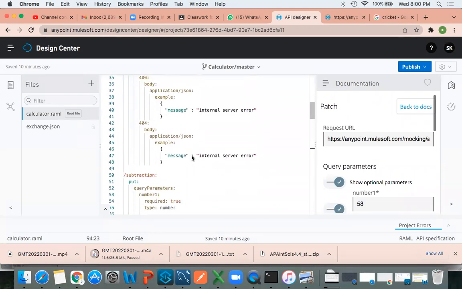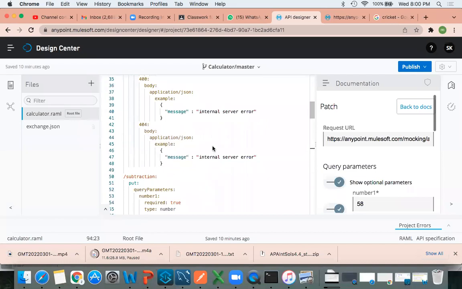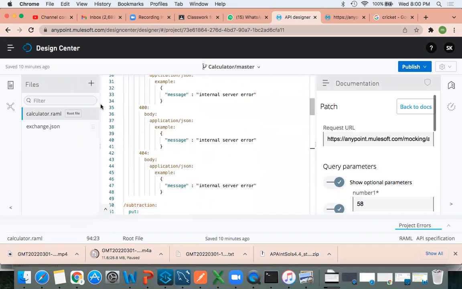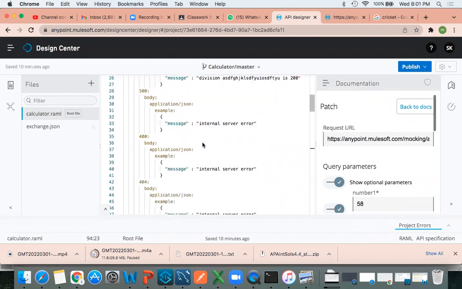Now, whatever I explained is for your understanding, but this is not the actual approach of keeping everything in one root file. Can you see this area here? We can call it the file browser. In the file browser we are going to create folders, and inside them we will create some files. Whatever error codes or anything else you see here, we need to keep inside those files and access them from there. How we are going to do that, we will see in tomorrow's session.